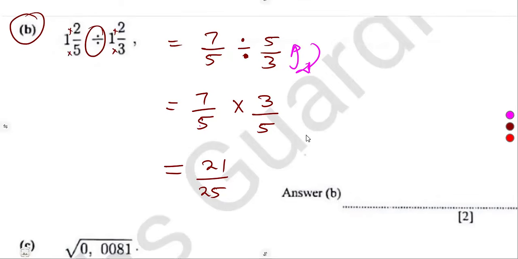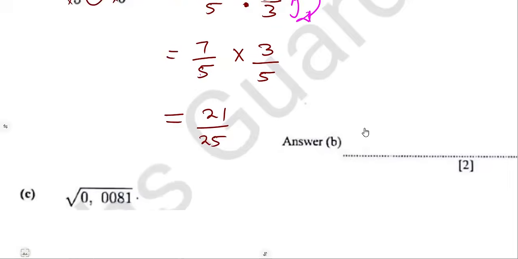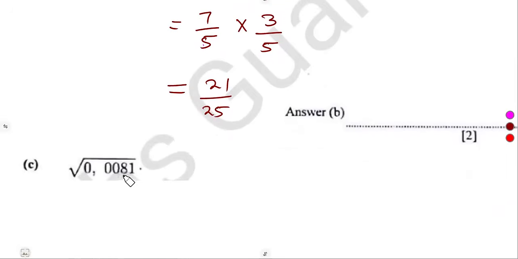All right, if we are to consider another part, that was, let's say, the square root of 0,0081. So we have got the square root of a decimal, so many ways. We can find the square root of 81, which is 9. Then we ask ourselves, how many decimal places are we going to have on our final answer?